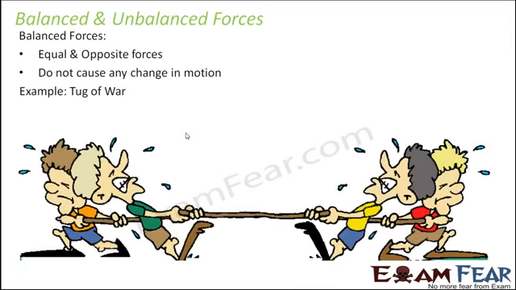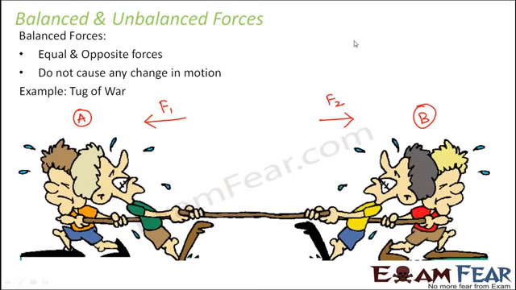So let us take an example. Let us take the example of tug of war. Now this is team A and this is team B. Team A is trying to pull the rope in this direction. Team B is trying to pull the rope in this direction. So they are both applying forces in opposite directions. Let us suppose this is F1 and this is F2.